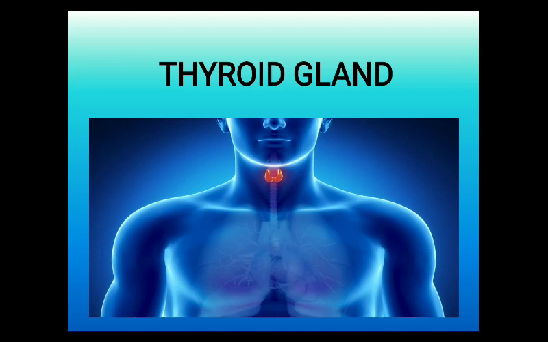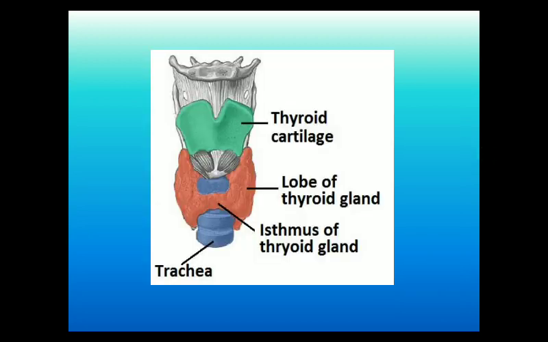Hi everyone. Today we are dealing with thyroid gland. Thyroid gland is a butterfly shaped gland located in the neck region inferior to larynx. Larynx is a sound box. This picture shows the structure of thyroid gland.